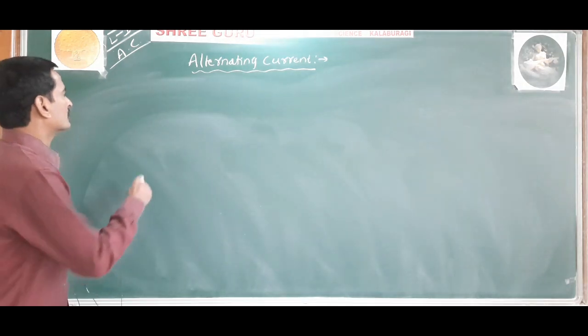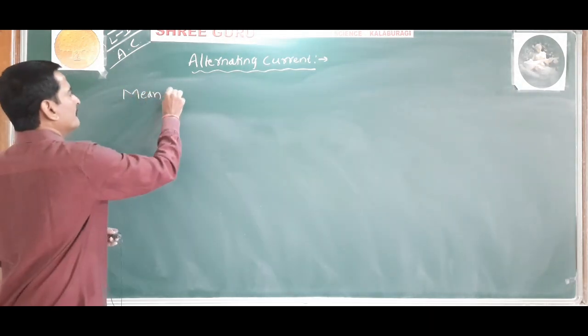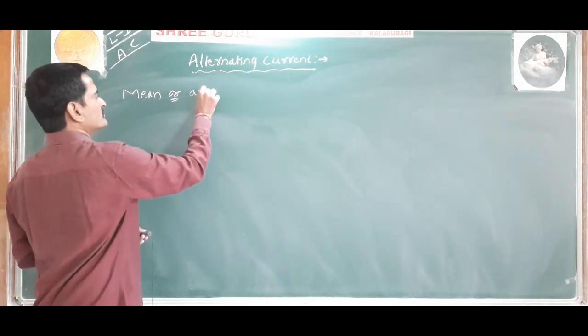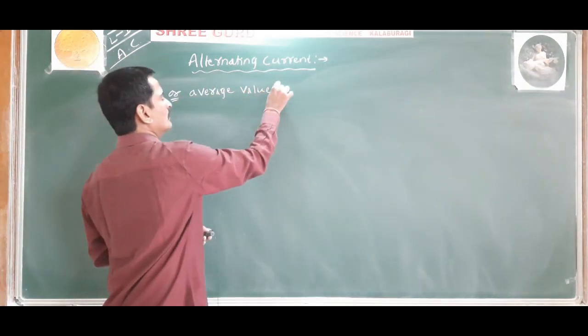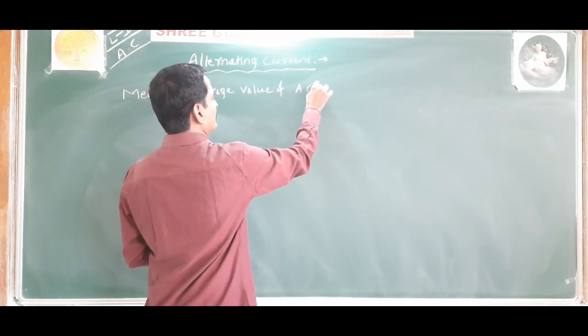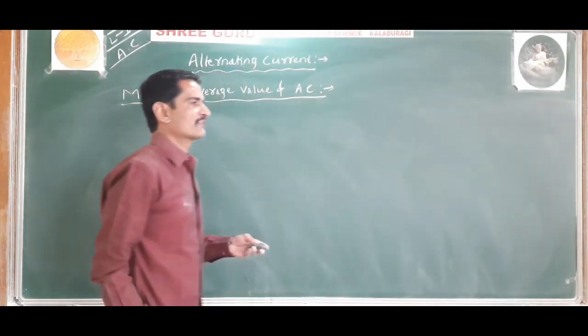Okay. So now derive an expression for mean or average value of AC. First I will tell the definition.